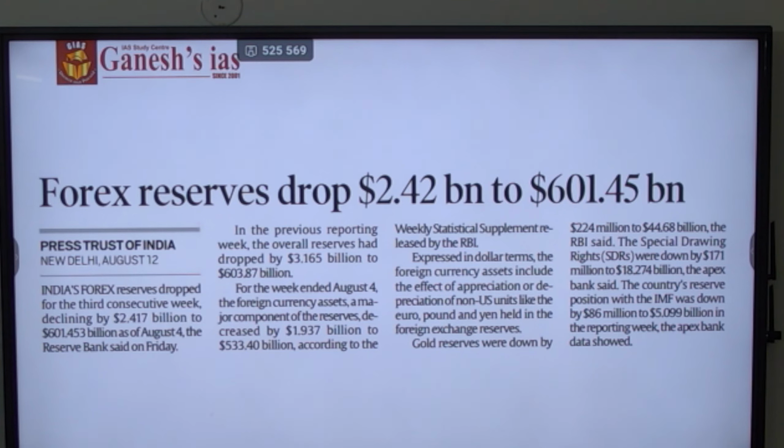The Forex reserve drops by 2.442 billion, so that now the overall Forex reserve in India has been reduced to $601.45 billion. So this is what the news is related to.